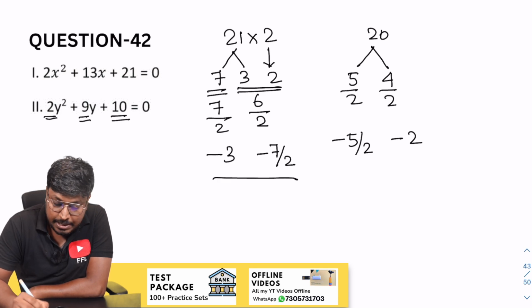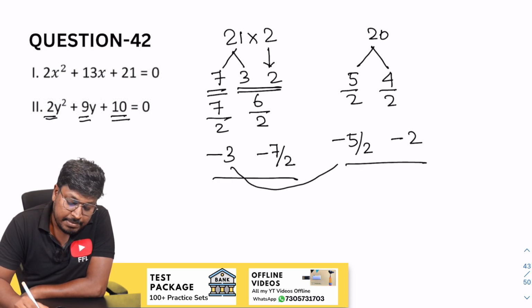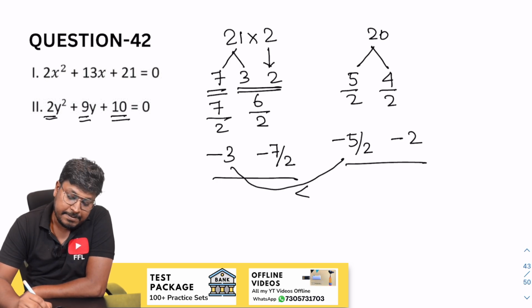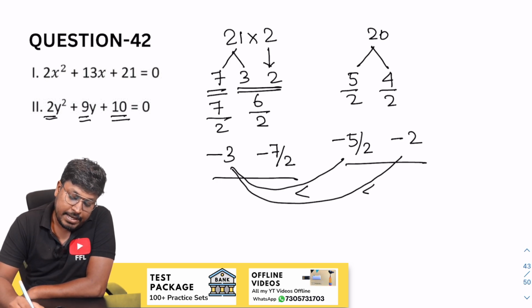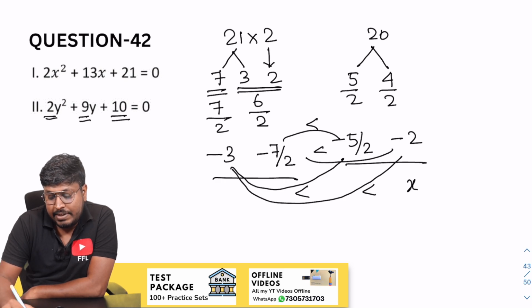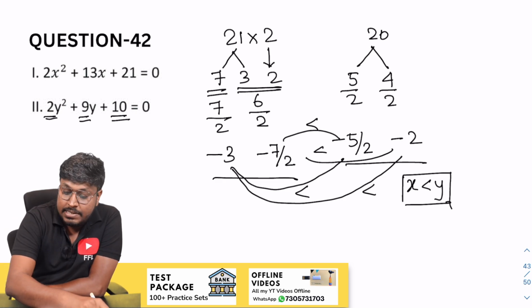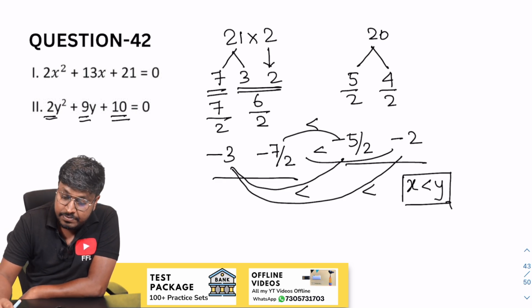Yes, so now the comparison part. Minus 3 and minus 5 by 2, so minus 6 and minus 5: minus 5 is greater than. Minus 3 and minus 2: minus 2 is greater than. So minus 7 and minus 4: again this is greater than. So finally, after comparing all the x values with y values, we found where x is less than y, right? So that is the answer for question number 42.